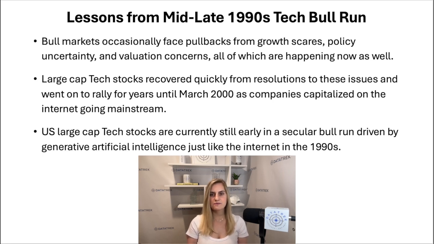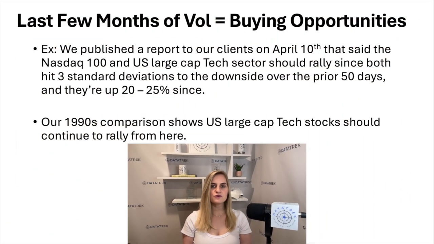And yes, this example eventually turned into a bubble that then popped, but we think this comparison shows that US large cap tech stocks are still early in a secular bull run driven by Gen AI, just like the internet in the 1990s. And that's one reason why we have viewed the last few months of volatility as a buying